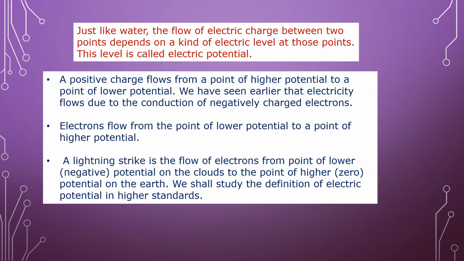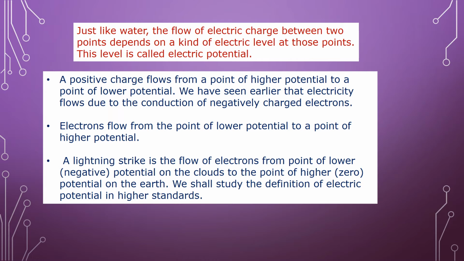So just like this water, the flow of electric charge between 2 points depends upon a kind of electric level at those points. And such type of electric level of electric charge is called electric potential. A positive charge flows from a point of higher potential to a point of lower potential.